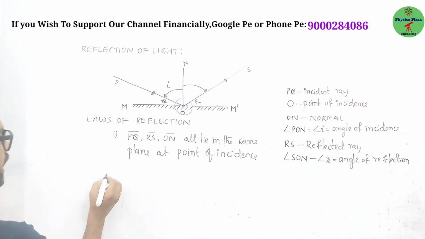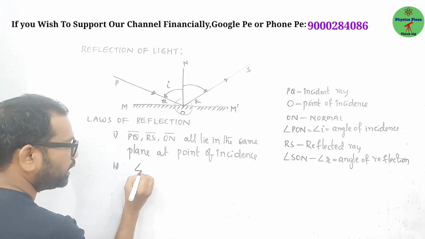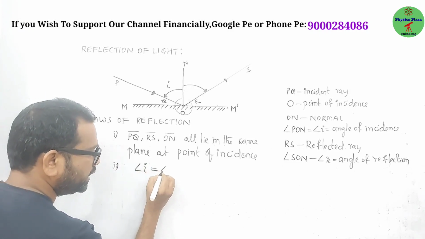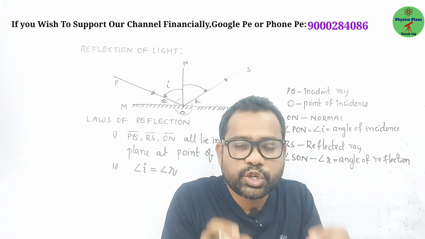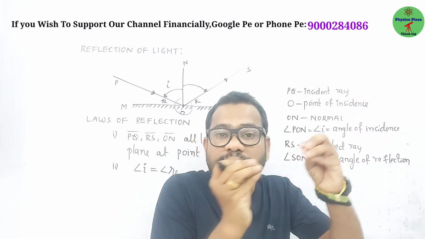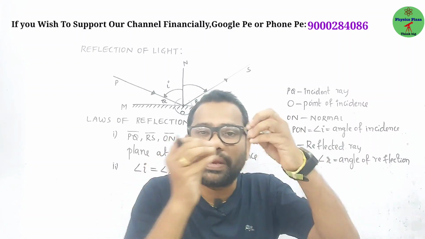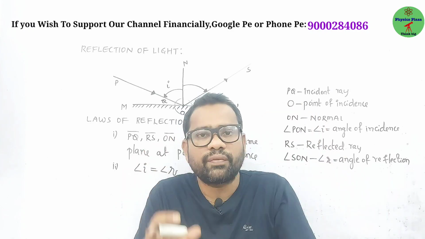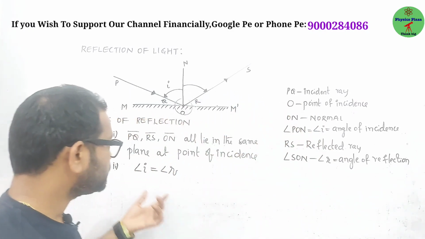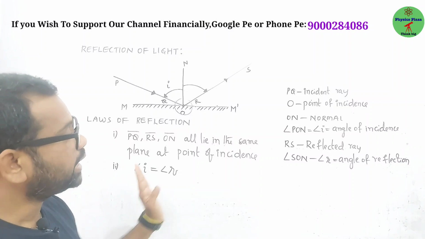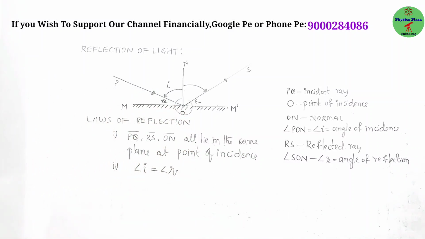And the second law, dear children: angle of incidence is always equal to the angle of reflection, irrespective of the nature of the surface, irrespective of the types of mirror, whether it's a plane mirror, spherical, concave, convex, rough surface, smooth surface, whatever it may be. Angle of incidence is always equal to the angle of reflection.